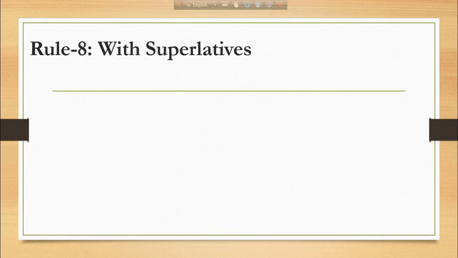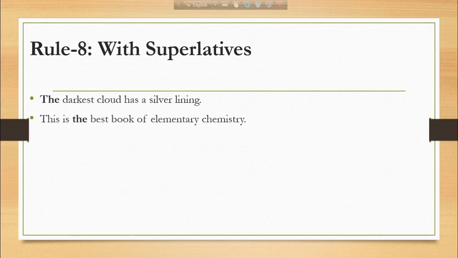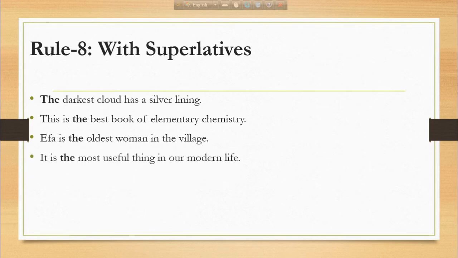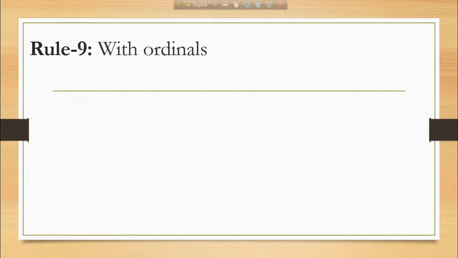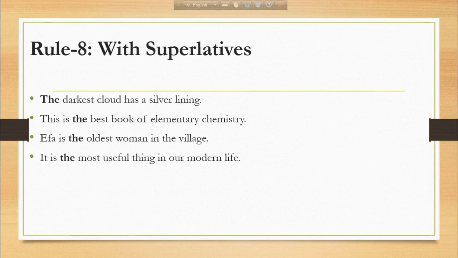Now come to rule number 8. We use the with superlatives. For example, the darkest cloud has a silver lining. This is the best book of elementary chemistry. Ifa is the oldest woman in the village. It is the most useful thing in our modern life. So, we use the definite article the with superlatives here.